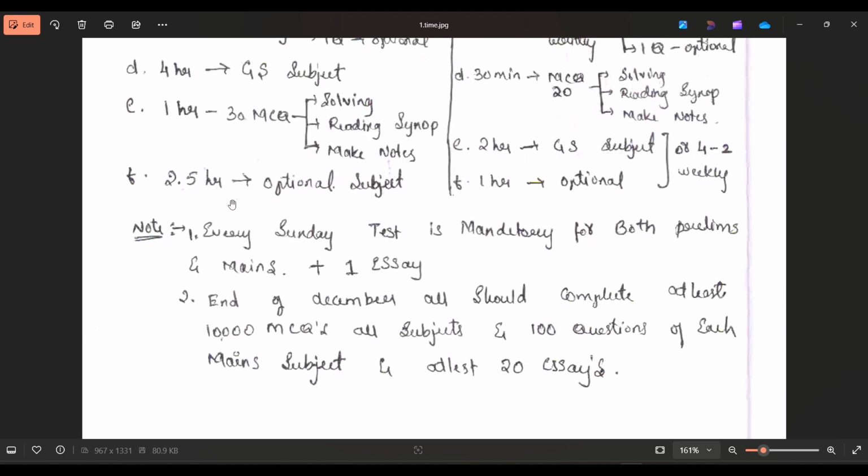Later you should dedicate 2.5 hours to optional subject also. Optional subject is very important. You should not neglect this optional subject.